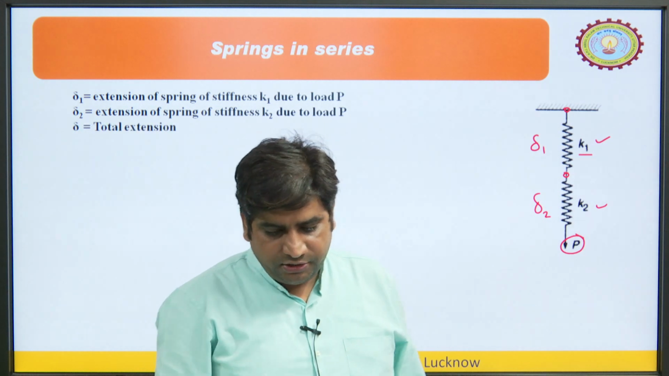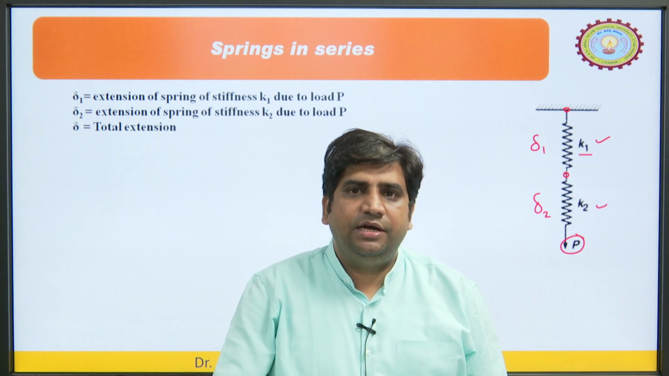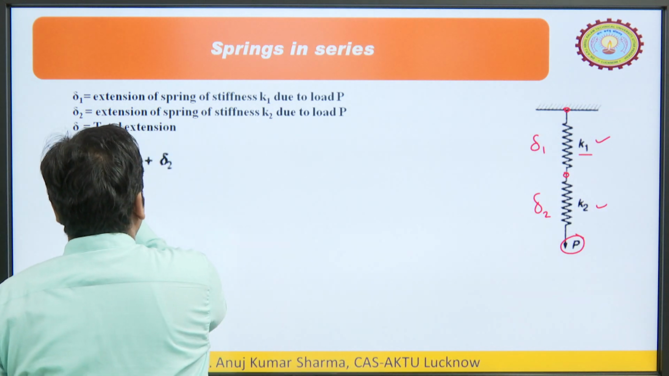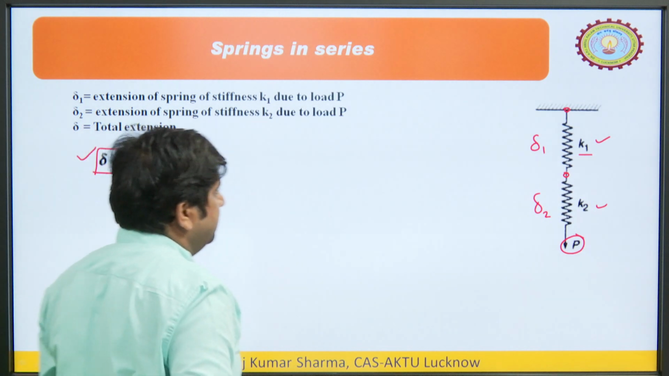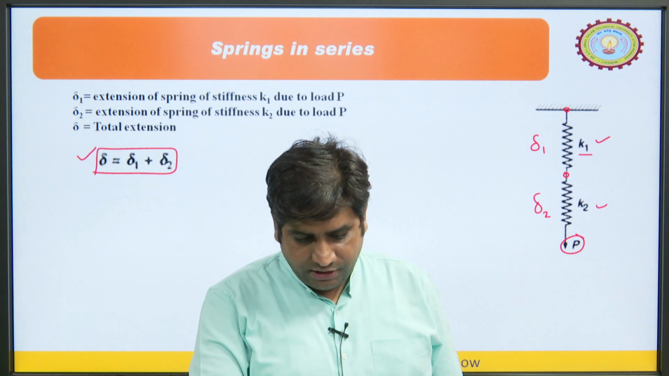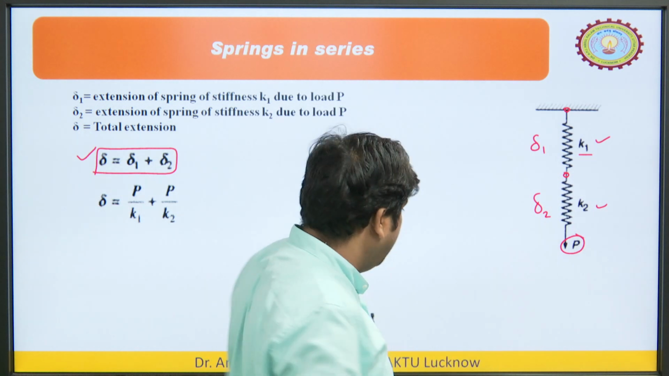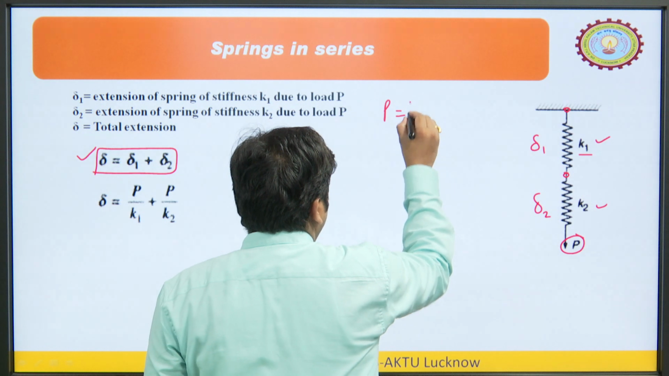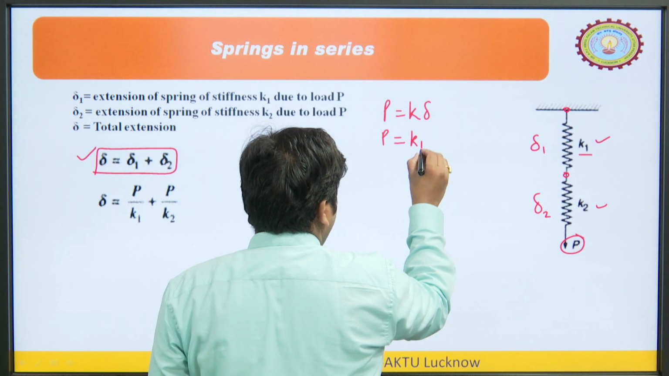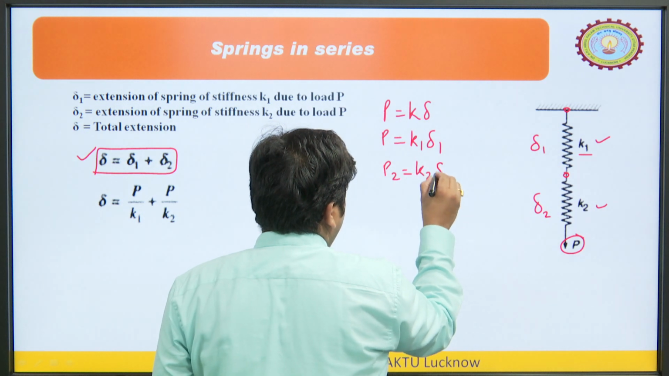If we want to calculate the total elongation in the composite spring, that would be equal to delta. So, delta is equal to delta 1 plus delta 2. This is the total elongation. For springs in series we have to use this relation. Now, we have the formula P is equal to k into delta. If the load is constant, then P is equal to k 1 delta 1 and P is equal to k 2 delta 2.